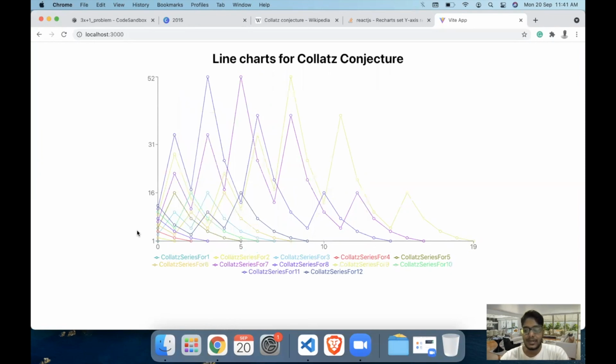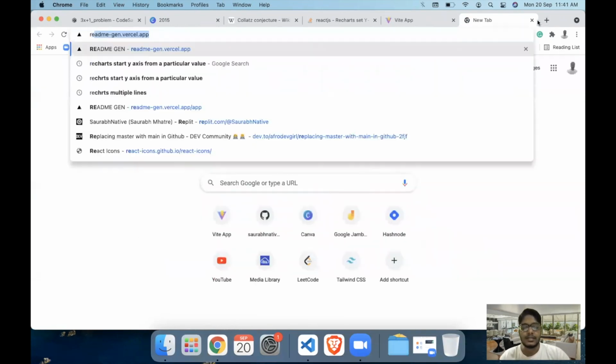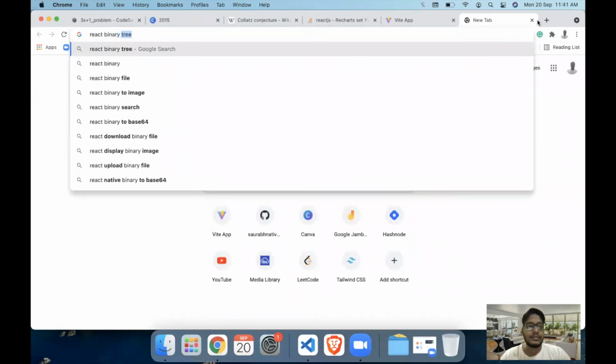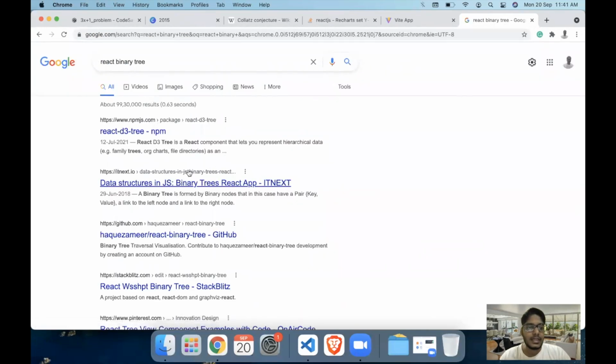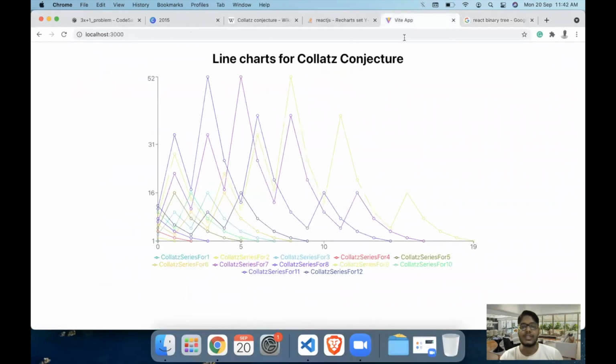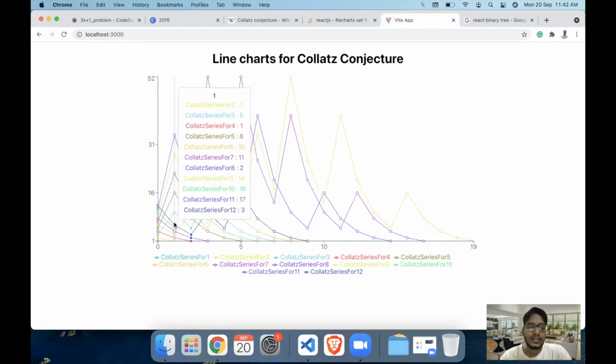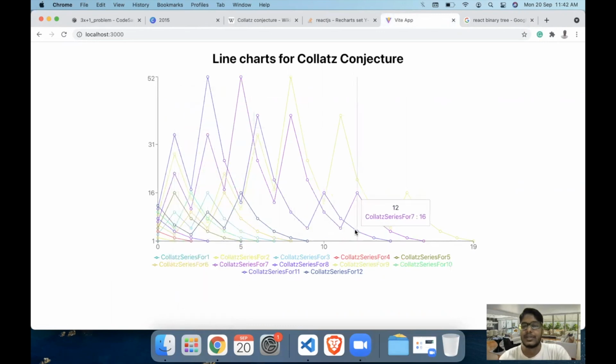I am currently working on visualizing this using a binary tree. There is a React binary tree npm package by which we can visualize trees. So I'm just trying to see if we can visualize the Collatz conjecture using a tree series as well. If I am successful, I will create another video in the series, or else we will cover some other topic in future videos.